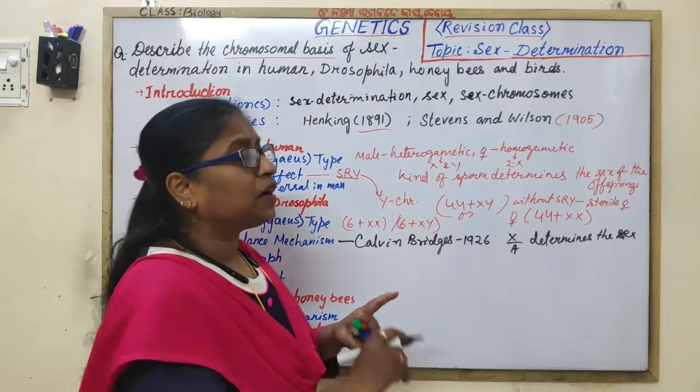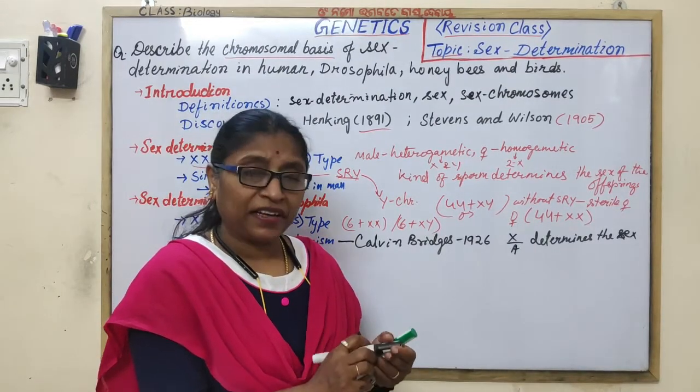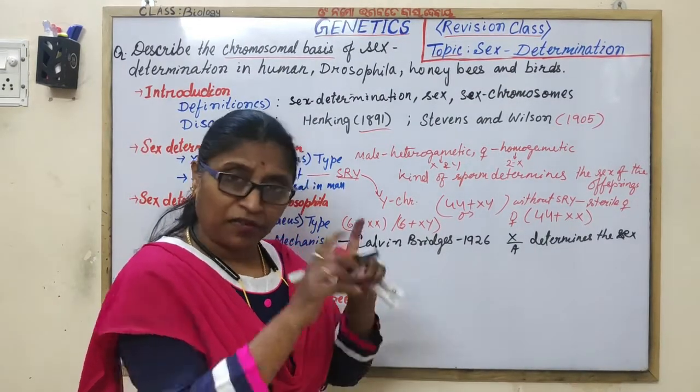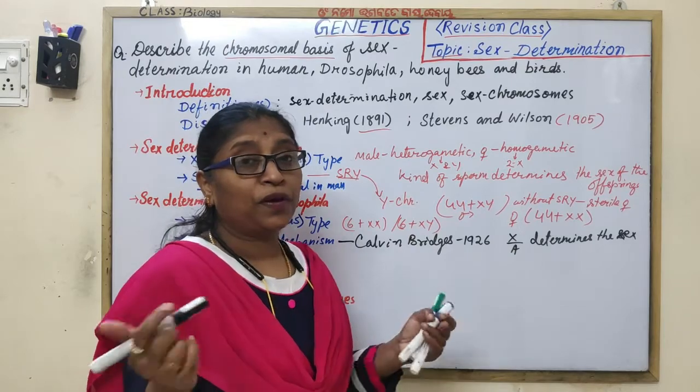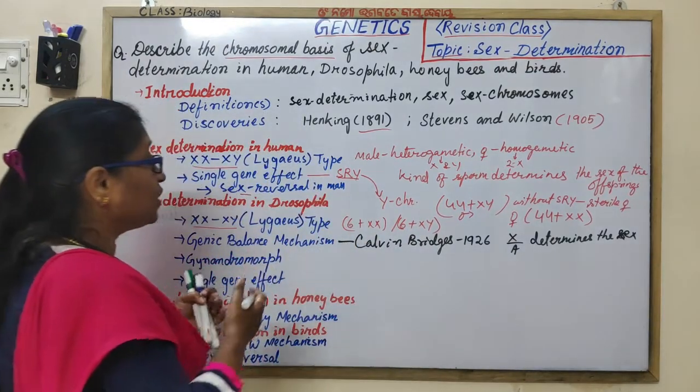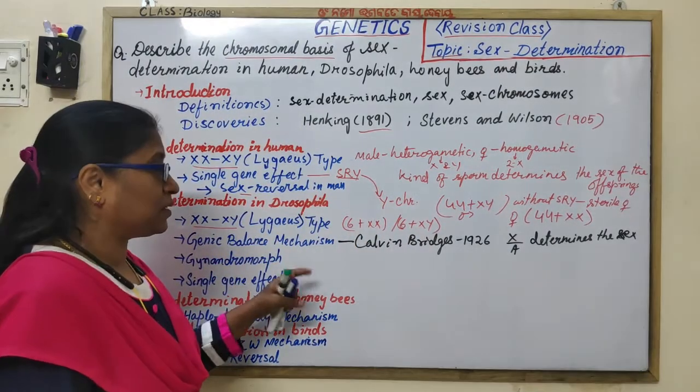And you have to give examples of different ratios, the sex index ratio, in table form. Okay, 0.5.